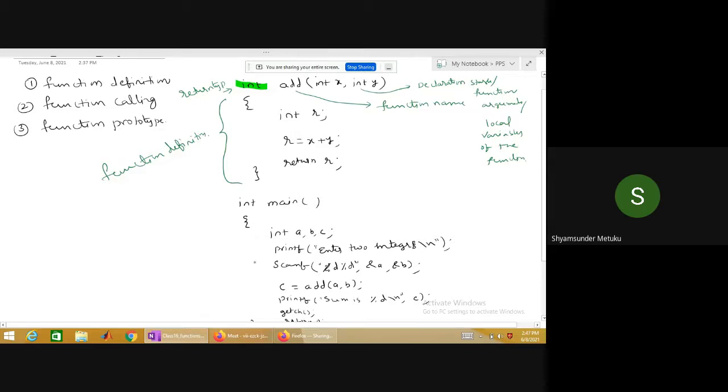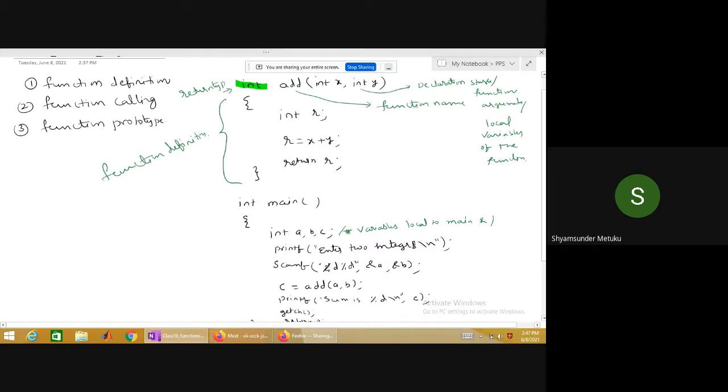Then there is a block associated with main, and I'm declaring a, b, c. These are called variables local to main. It indicates that these variables will be accessed only by the main function, whereas the a, b, c variables are not accessible within the function add. That's the meaning of it. Similarly, x, y, r will be accessible only in add, and cannot be accessed by main. That is the meaning of local variables to the function.